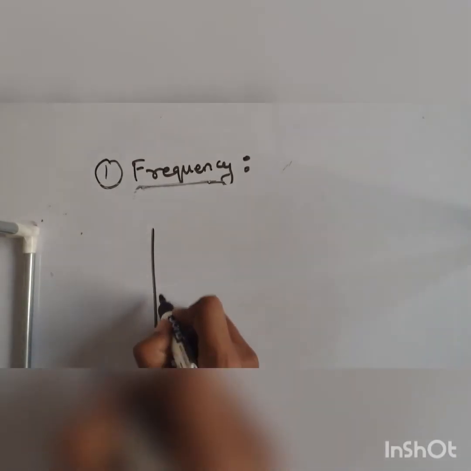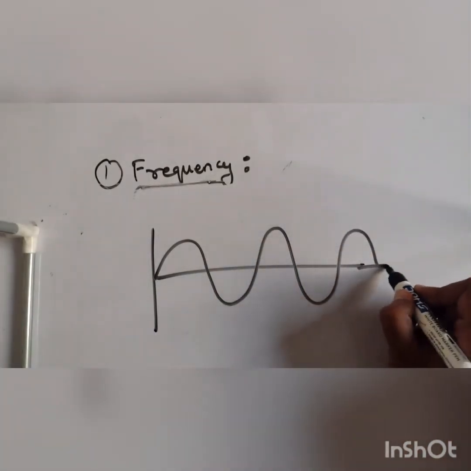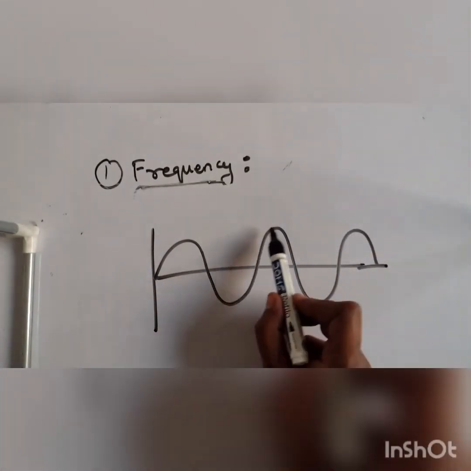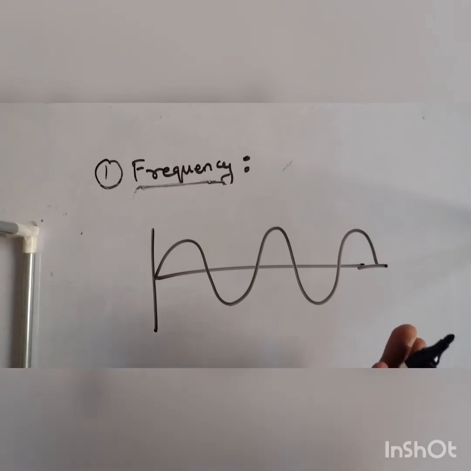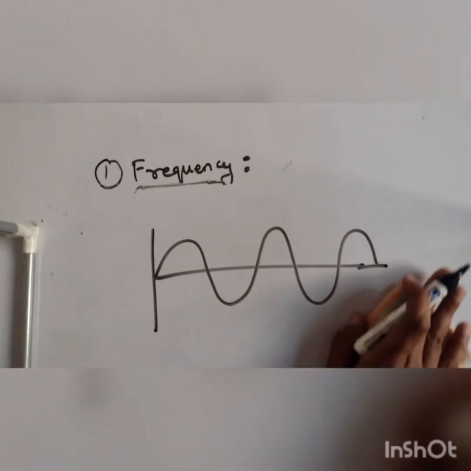Okay. So I hope you understood what is frequency. In case of light, understand this term frequency: the number of times the wave is repeating, because this is the motion of a photon. Okay, understand what is a photon? We are going to see. So I hope you understand what is frequency.